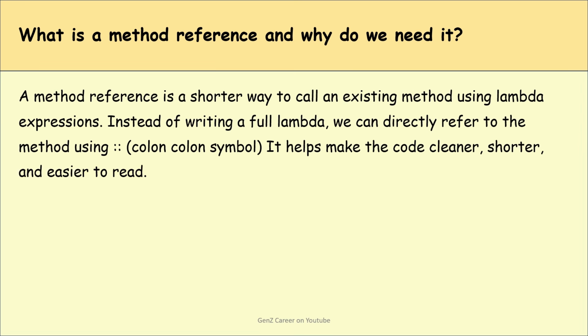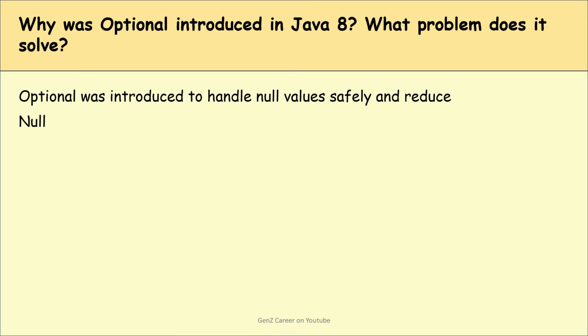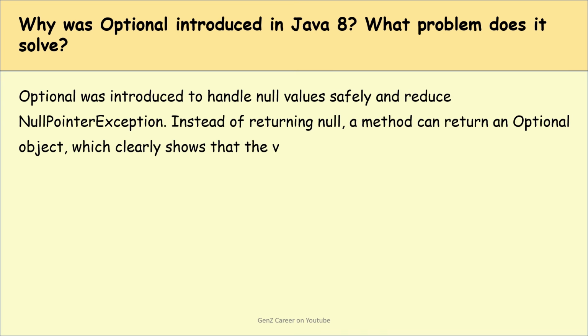The next question is, why was Optional introduced in Java 8? What problems does it solve? So this is also an important question. Optional was introduced to handle null values safely and reduce NullPointerException. Instead of returning null, a method can return an Optional object which clearly shows that the value may or may not be present.